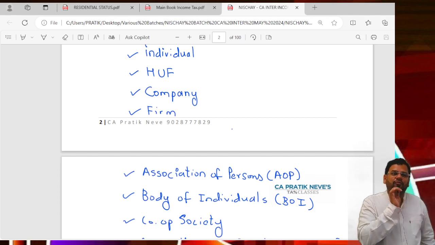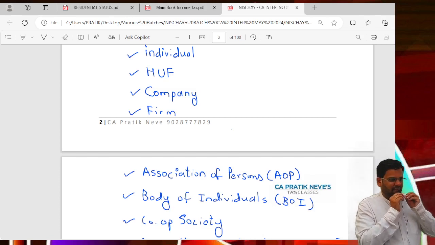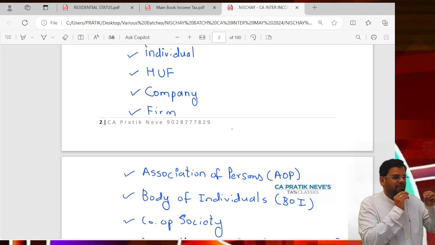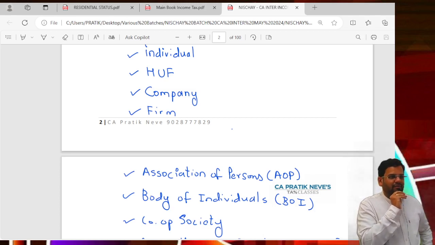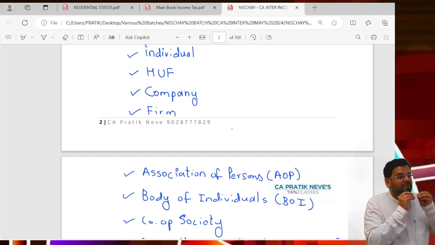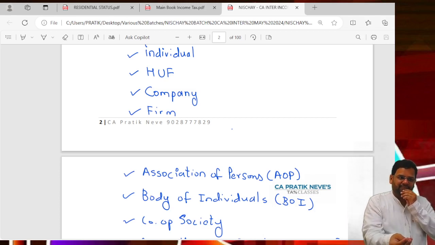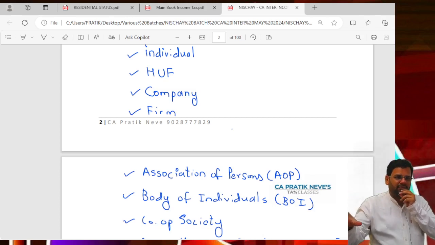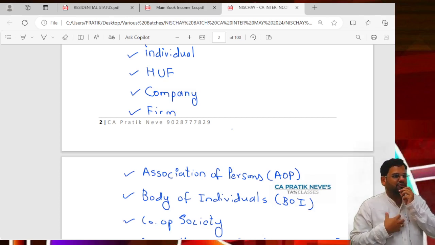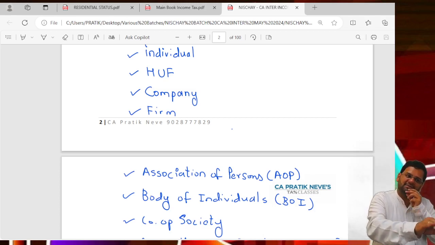Suppose the name of my business is Zest Learning. Name of my entity is Zest Learning. So Zest Learning and CA Pratik Neve is one and the same. We have got the same PAN. It's my profession in the name of Zest Learning. So whatever Zest Learning earns is actually my income. Zest Learning is the name of my profession. That's it. There is no separate PAN. Individual and his sole proprietorship is one and the same.